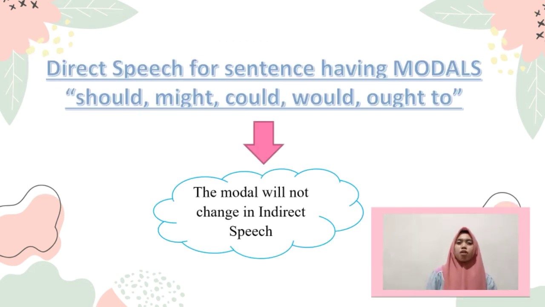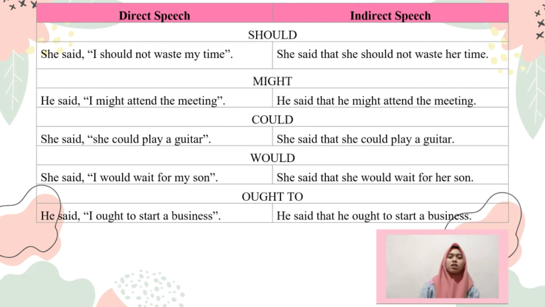Direct speech for sentences having modals such as should, might, could, would, or ought to: here the modal will not change in indirect speech. And here the example. The modal should, for direct speech: she said, "I should not waste my time." For indirect speech, she said that she should not waste her time.